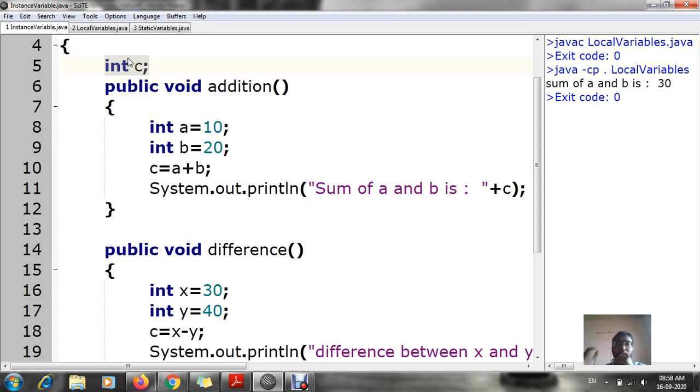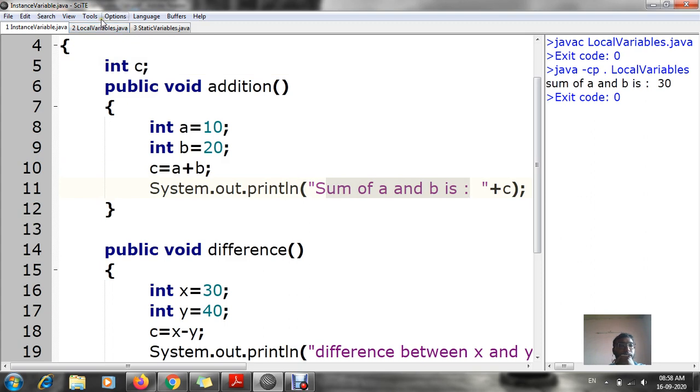Okay, in the same way, let's consider this integer C as the principal, which is common. It's not like the principal is sitting in either 12th A or 12th B. No, he has another cabin, that means he will be sitting as a common one. In the same way, we are using these integers A and B, and C is equal to A plus B. So according to this input I will get the output as sum of A and B is 30.